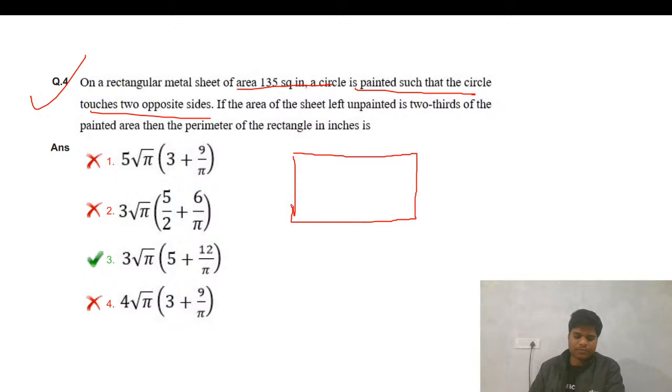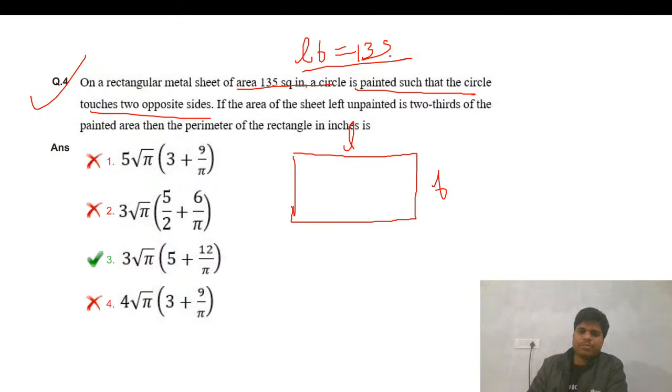Fine. A rectangular metal sheet of area 135. If the length is L and the breadth is B, then L times B is equal to 135. Length times breadth equals 135.